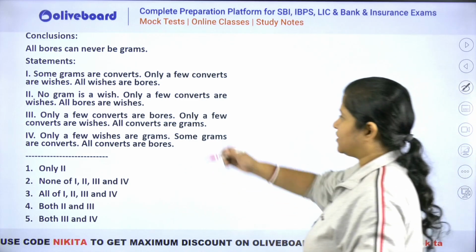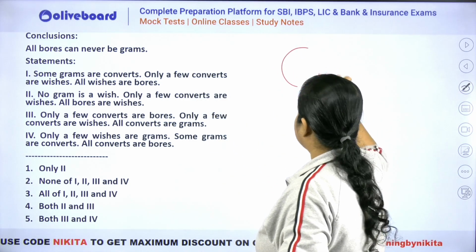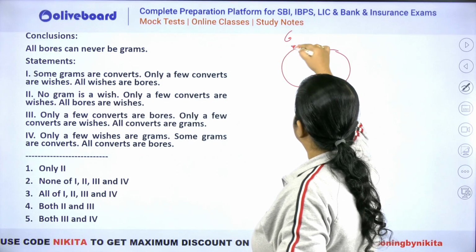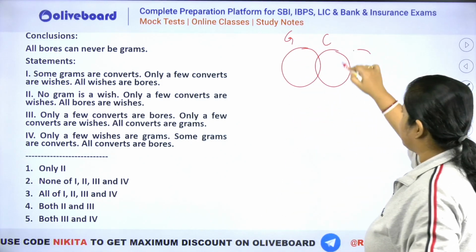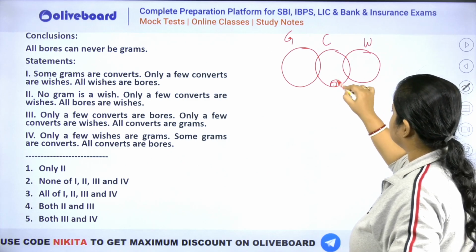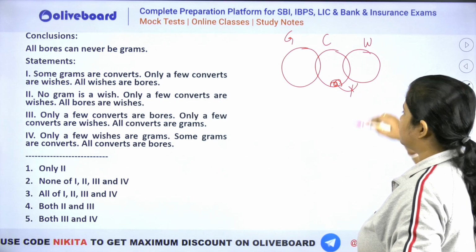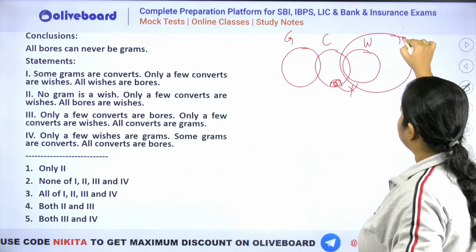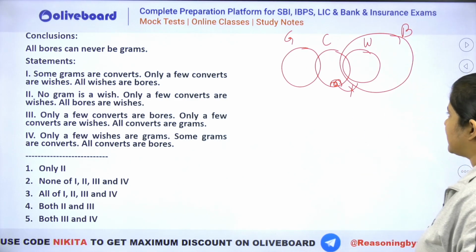Let's talk about the first one. Some grams are converts. Only a few converts are wishes. Then we have all wishes are boards. So all wishes are boards will be like this. So all boards can never be grams.